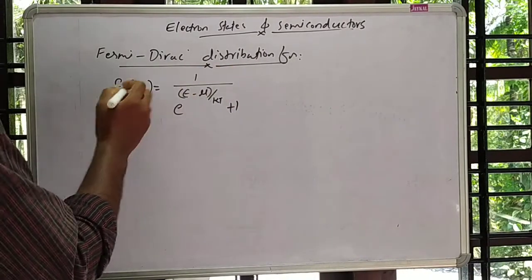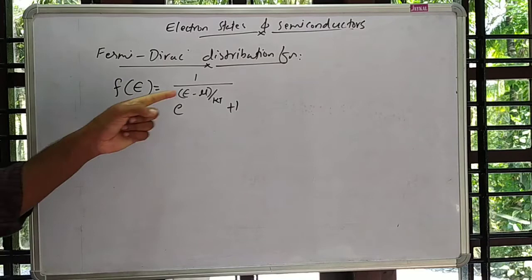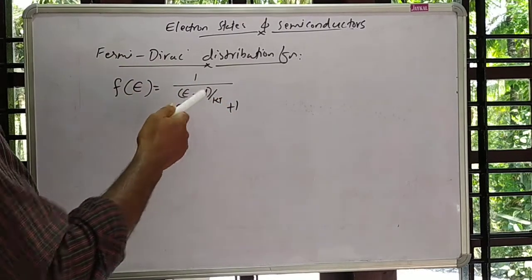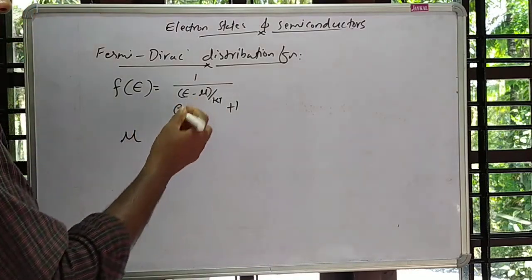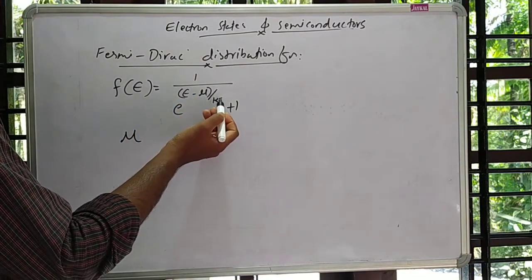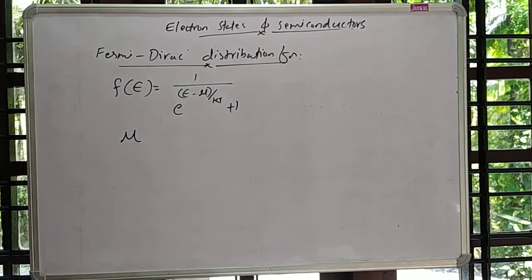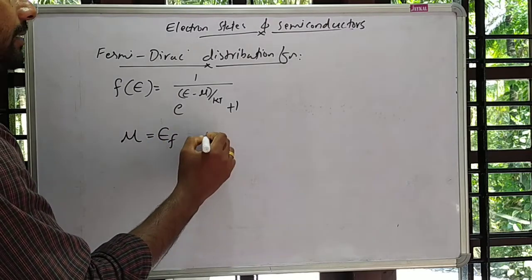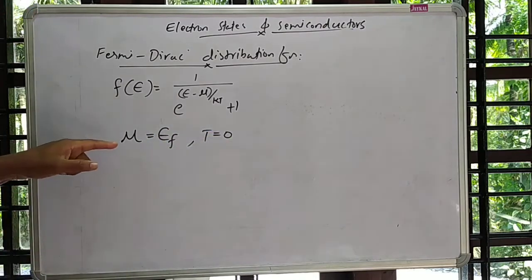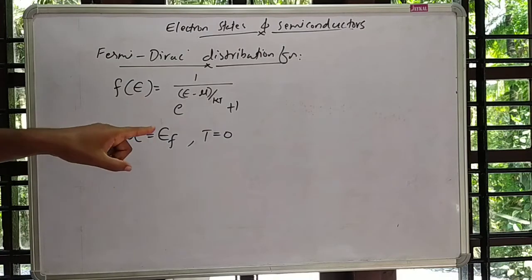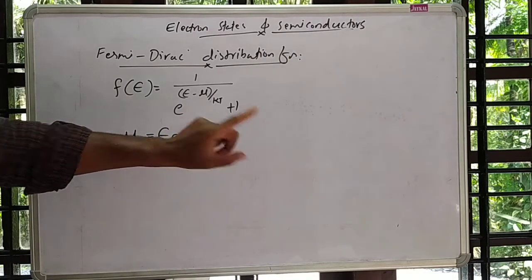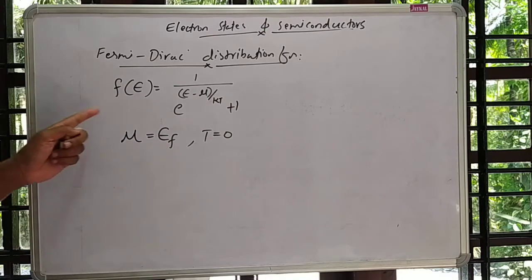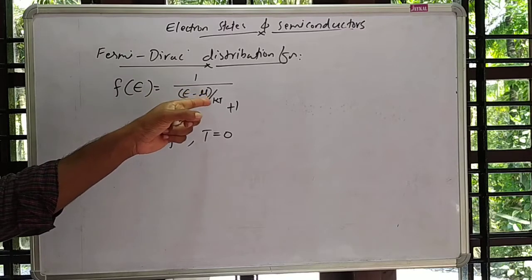So the Fermi-Dirac distribution function is defined like this: f of E is equal to 1 over e raised to (E minus mu) over kT, plus 1. Okay, where mu is the chemical potential, k is the Boltzmann constant, and T is the temperature. And chemical potential mu is equal to the Fermi energy EF at absolute zero temperature. This is the energy of the topmost filled energy level. So f of E equals 1 over e raised to (E minus mu) over kT, plus 1.